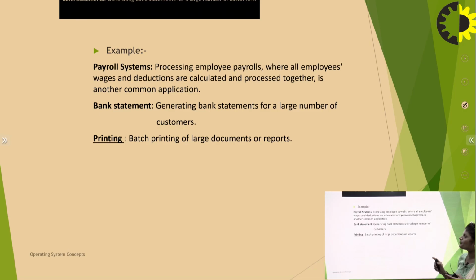Another example is bank statement: generating bank statements for a large number of customers. This large number of customers have a bank statement. This type of job is processed by batch operating system because they are similar kinds. Another is batch printing of large documents or reports. So in printing also, the first come first serve mechanism is used.